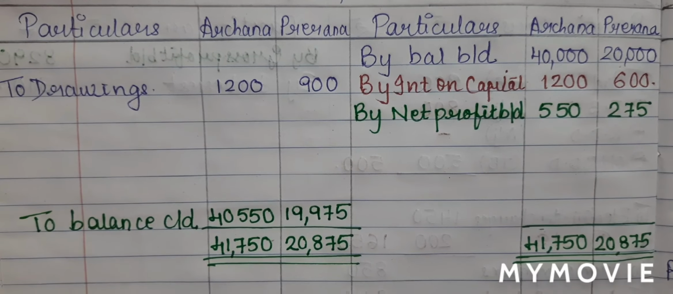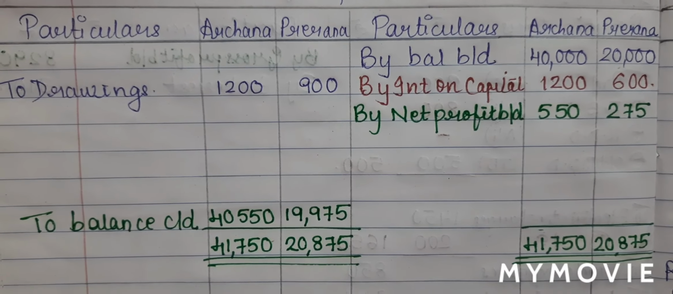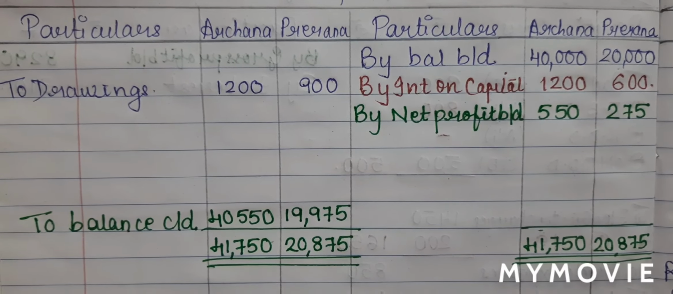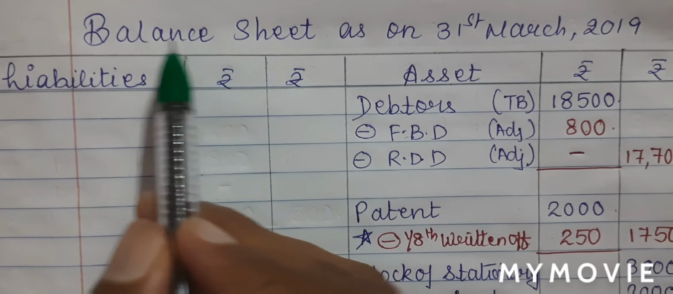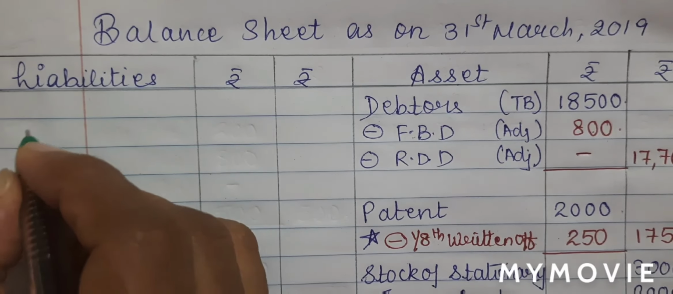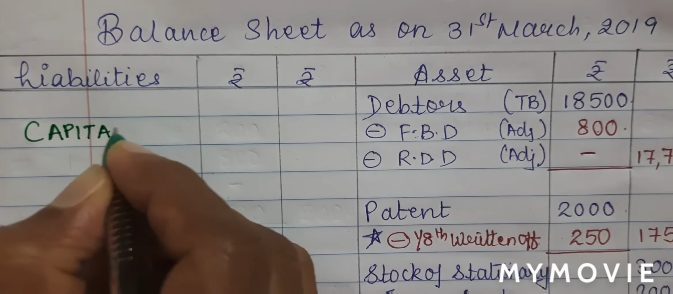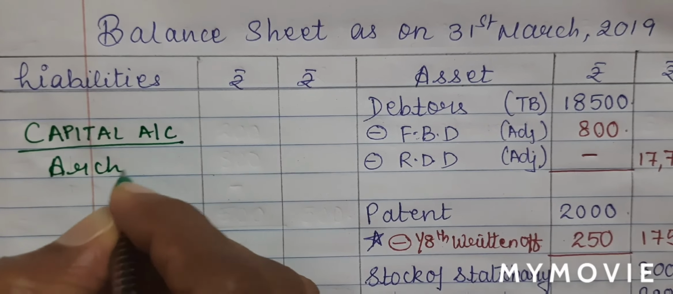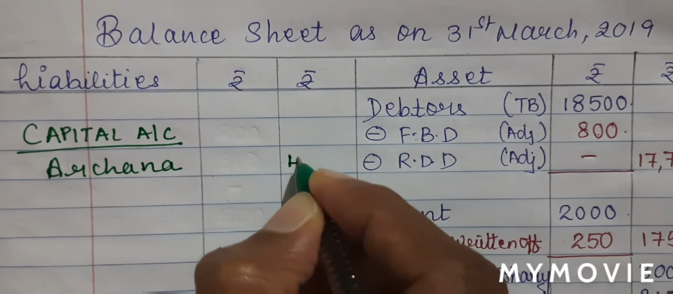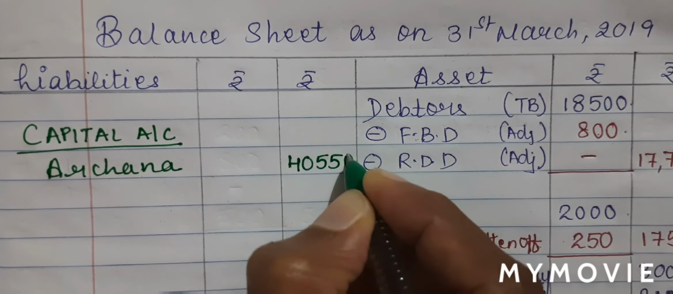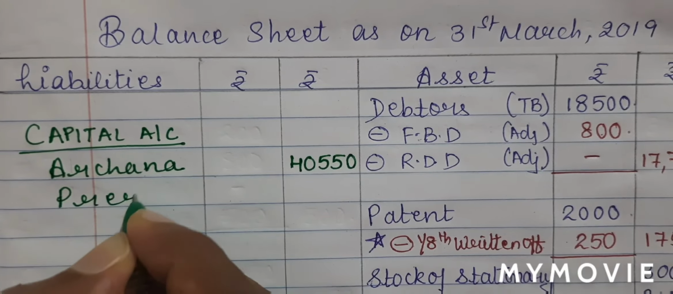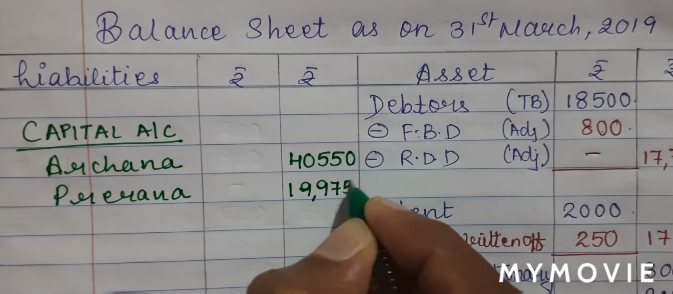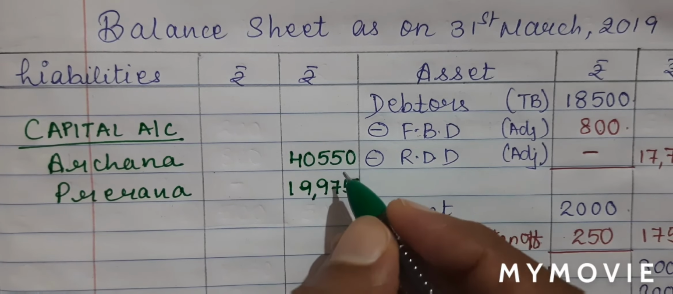Now this is on my debit side of partner's capital account, which will be written on my credit side of balance sheet, that is on my liability side. So on balance sheet liability side, I will give the heading as capital account, underline it, write the names of the partner, Archana, outer column 40,550 and Prerna, in the outer column 19,975.